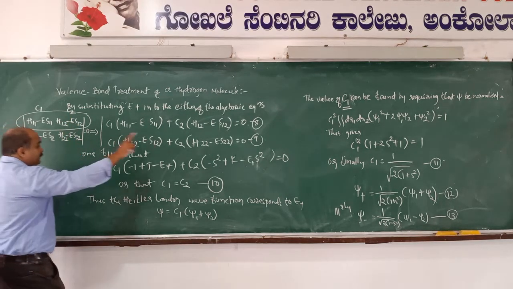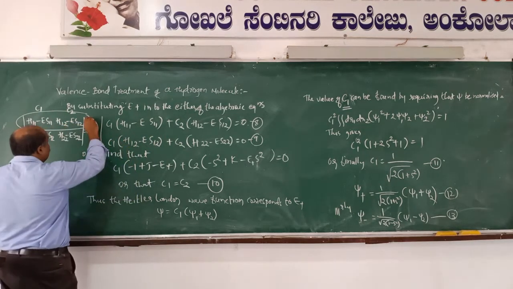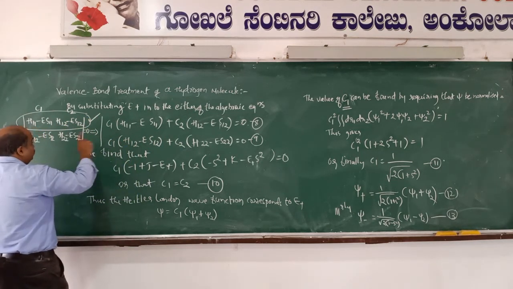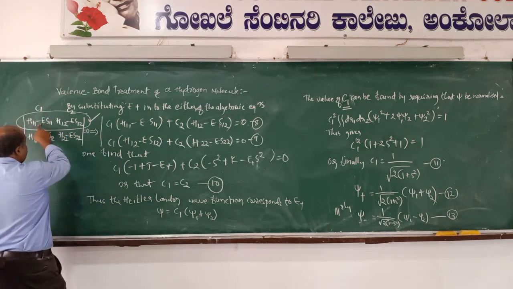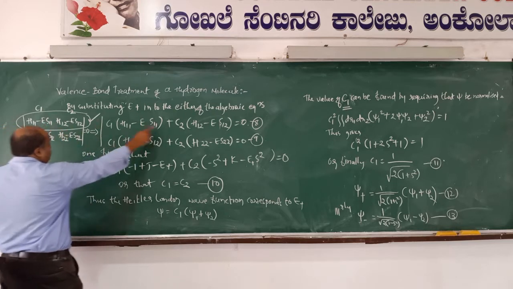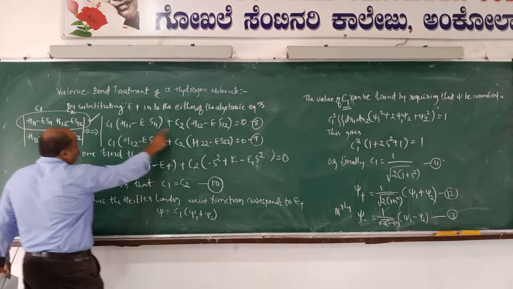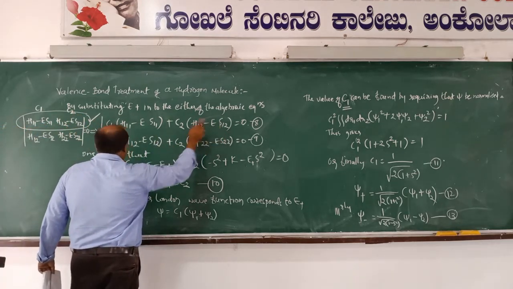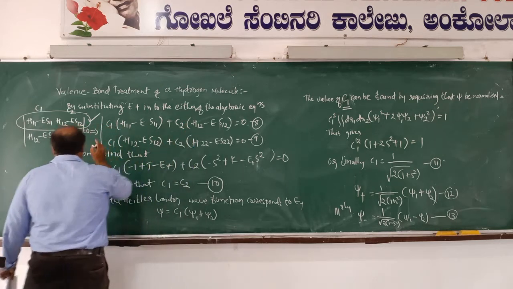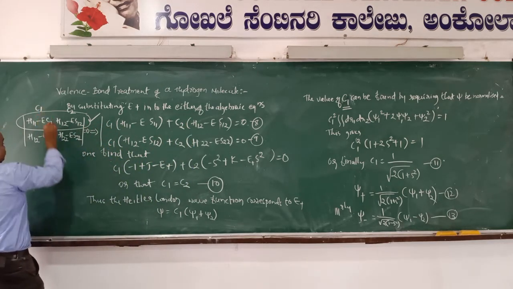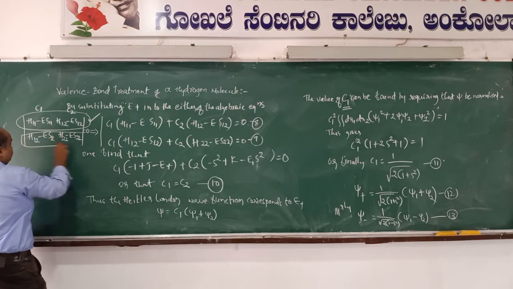For writing the eighth equation, one could use the first row values. For that, C1 into H11 minus ES11 plus C2 into H12 minus ES12. Like that, one could write the ninth equation also. For that, one could use the second row.